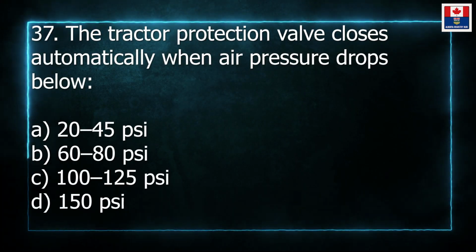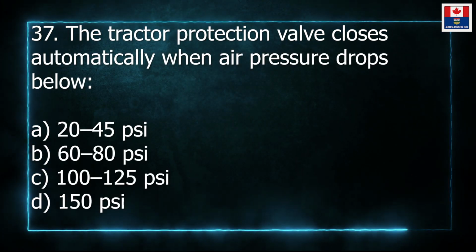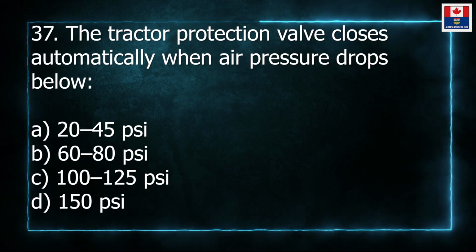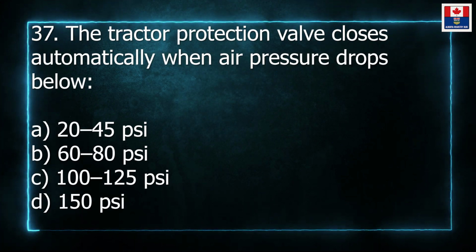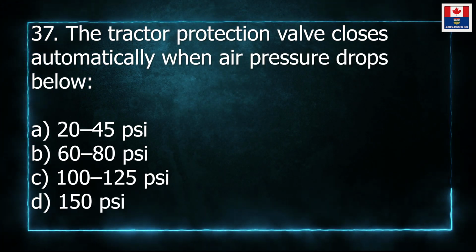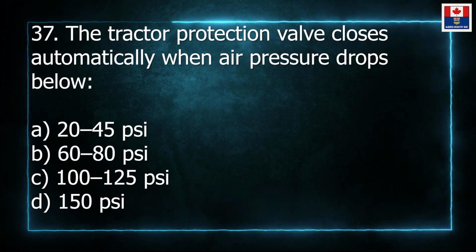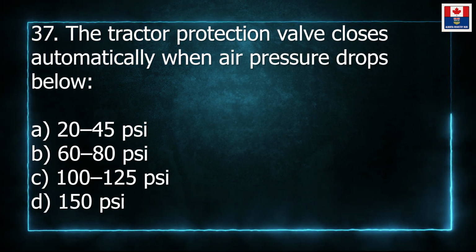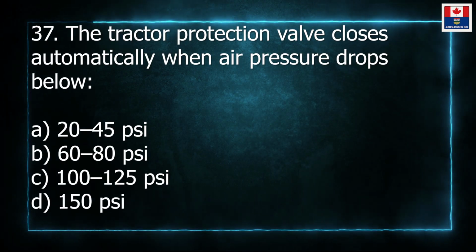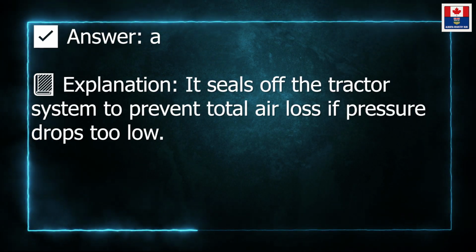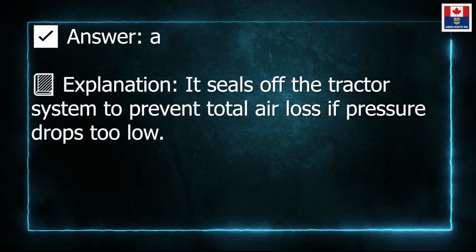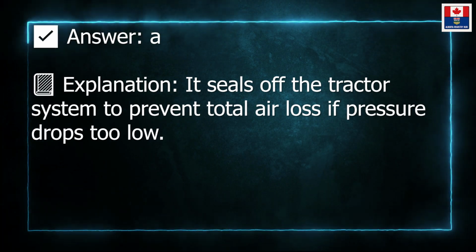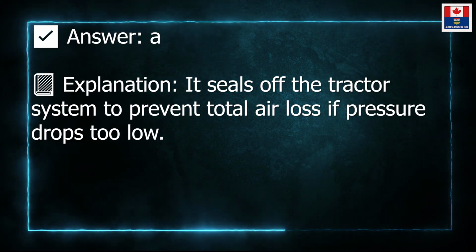37. The tractor protection valve closes automatically when air pressure drops below A. 20-45 pounds per square inch. B. 60-80 pounds per square inch. C. 125 pounds per square inch. D. 150 pounds per square inch. Answer, A. Explanation, it seals off the tractor system to prevent total air loss if pressure drops too low.